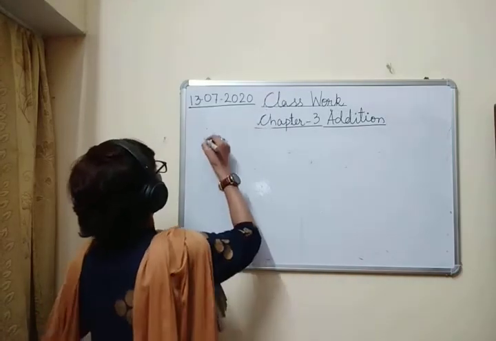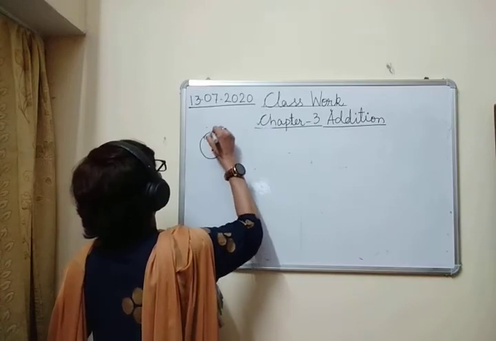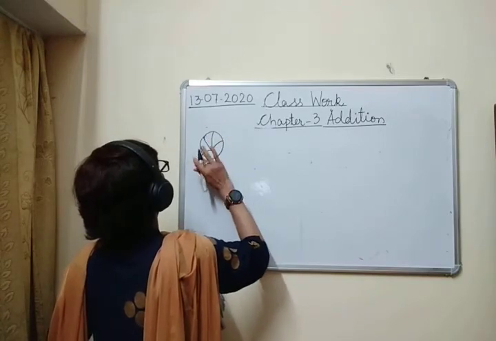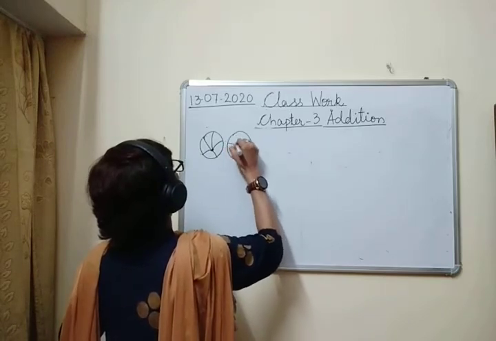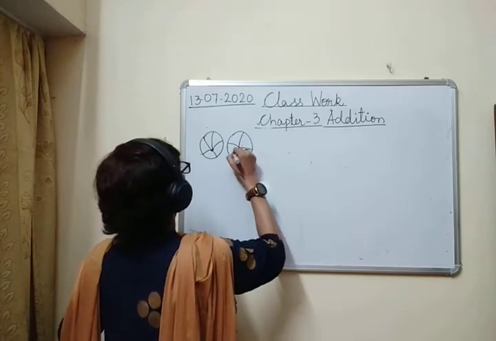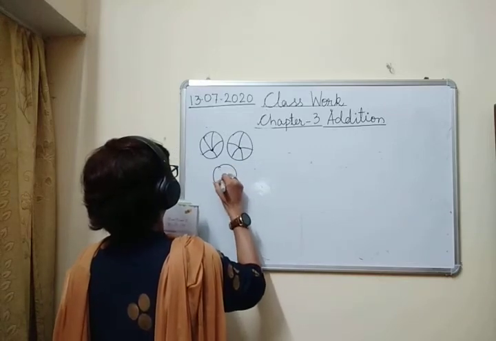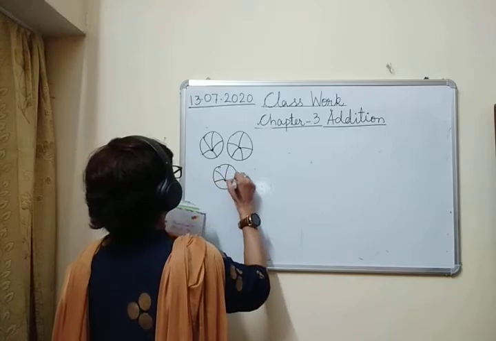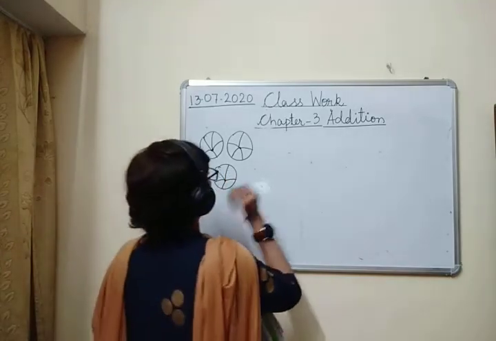So suppose, how many balls are there? There are 3 balls.